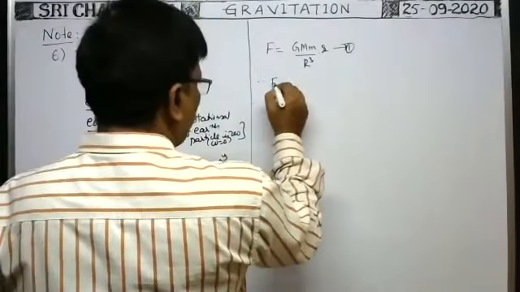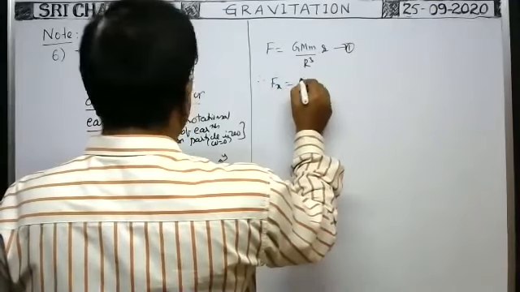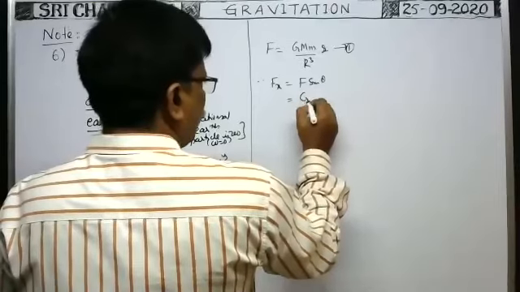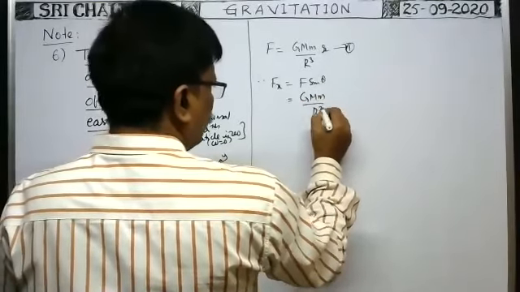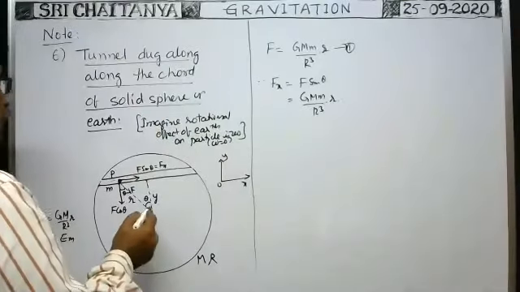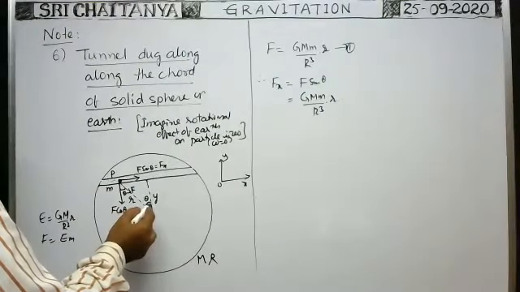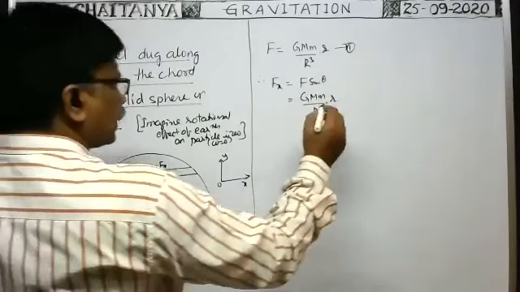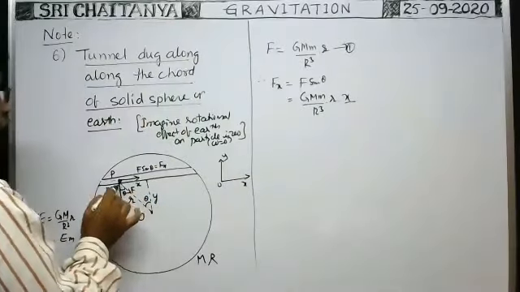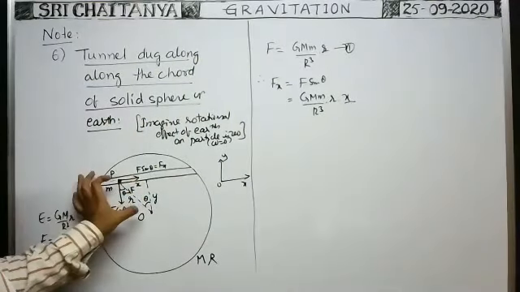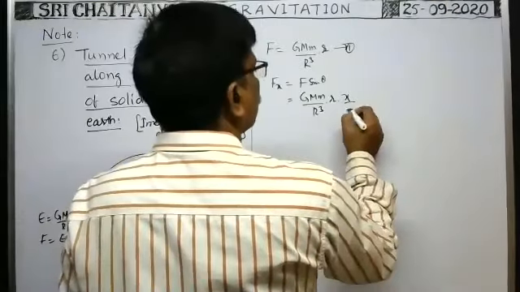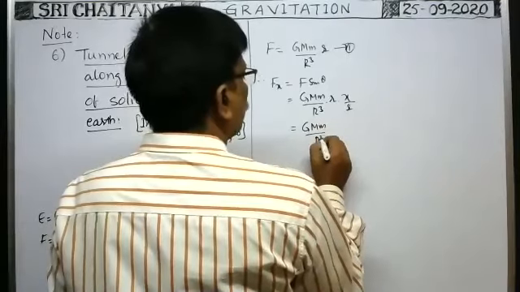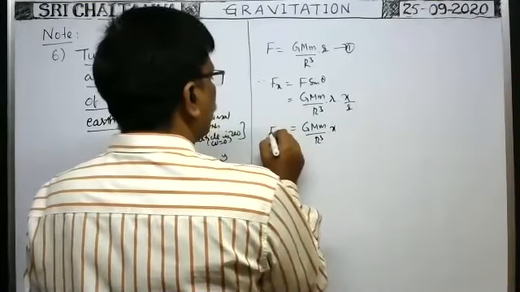So the force acting on the particle along the tunnel is Fx, which is equal to F sin theta. That is equal to G capital M small m by capital R cube into small r into sin theta. Sin theta is equal to opposite by hypotenuse. This opposite distance is say x, so sin theta is x by small r. Small r will be cancelled. So we get G capital M small m by R cube into x. This is one relation.